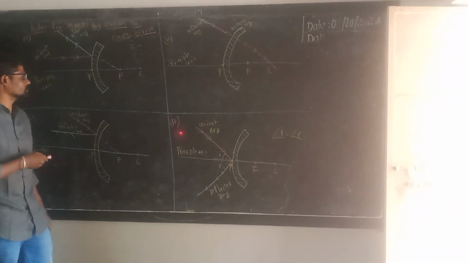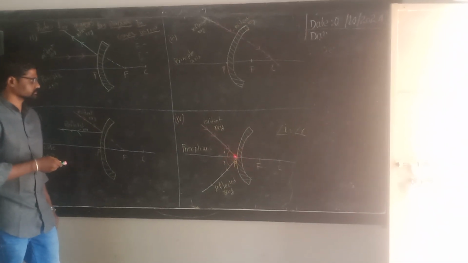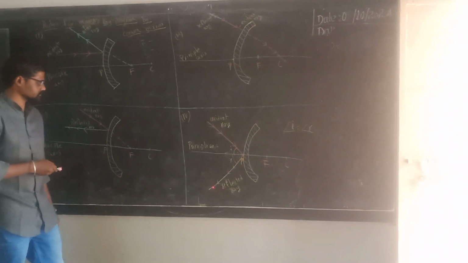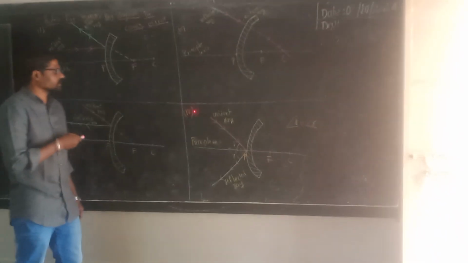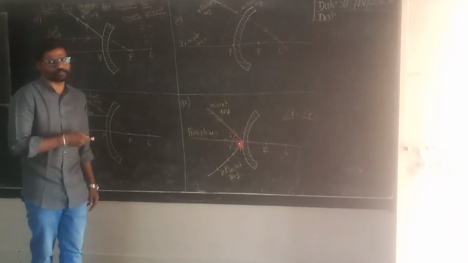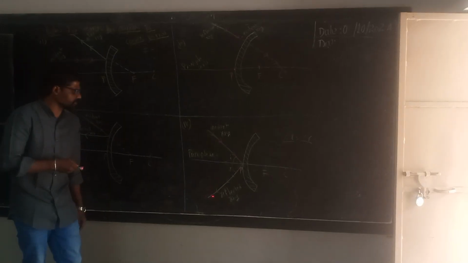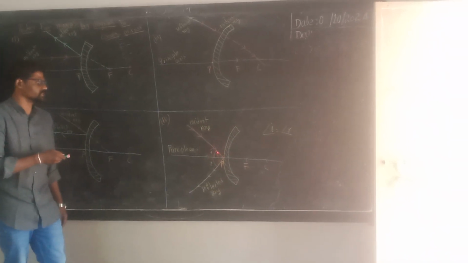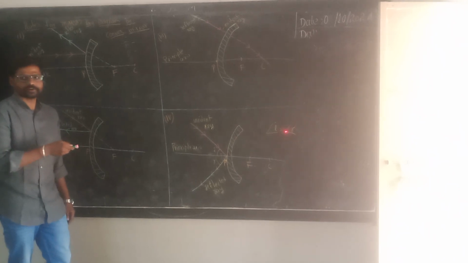So, what is the fourth rule? If the incident ray is directed towards the pole of the mirror, the reflected ray will make the same angle as the angle of incidence. So, the angle of incidence is equal to the angle of reflection.